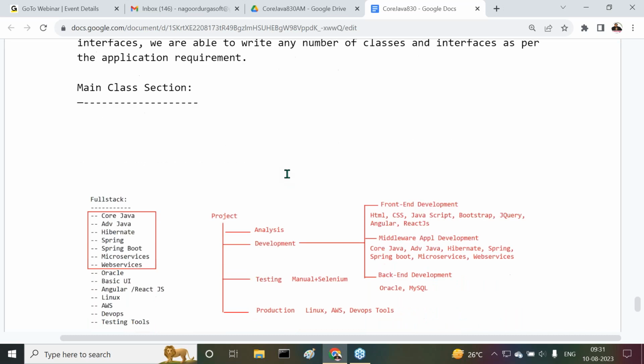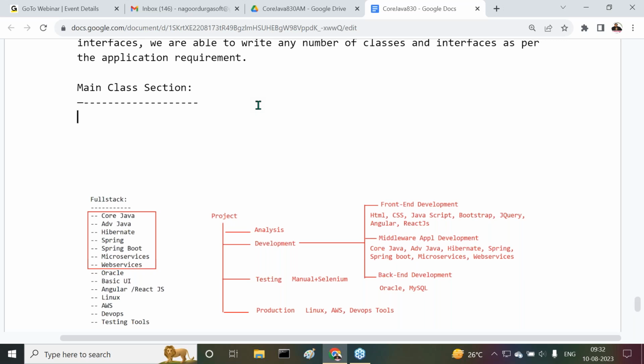First of all, what is this main class actually? What is the meaning of the main class? In Java applications, we don't have any limitation for writing the number of classes and interfaces.